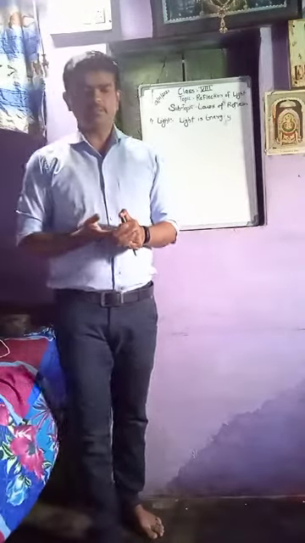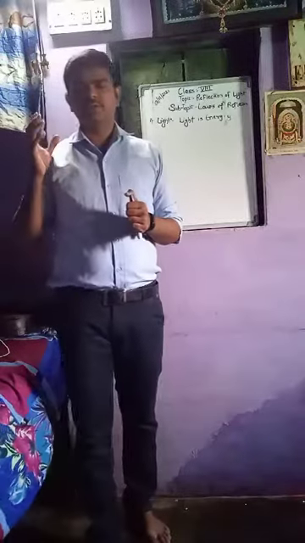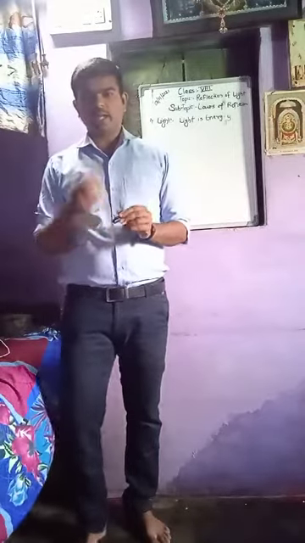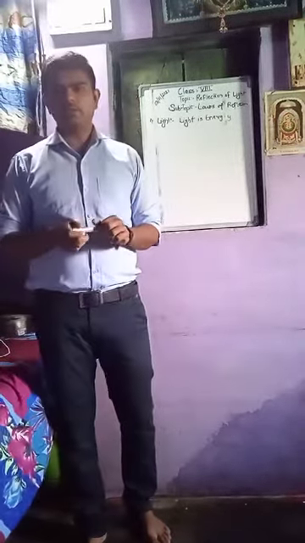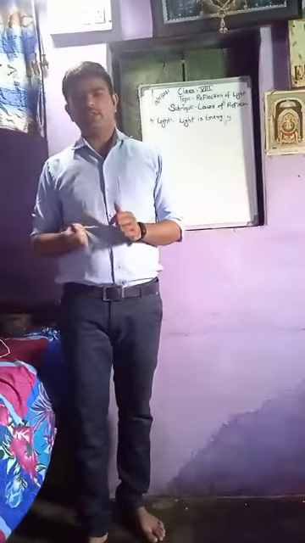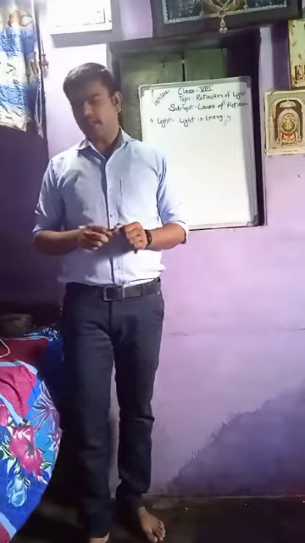How does it happen? When we switch on the light, the light touches the object and gets reflected back to our eyes. That's why we can see the objects, and that thing is known as the reflection of light.